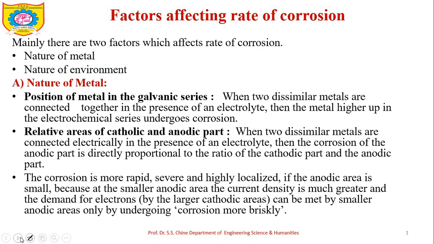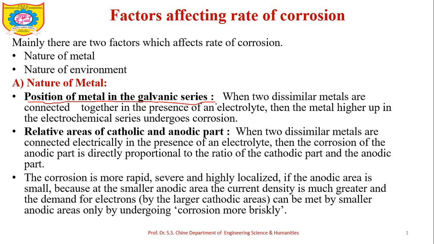So, what are the important factors? That is nature of metal and nature of environment. So, let us start with the nature of metal. In this, the very first factor is the position of metal in the galvanic series. We already have discussed the galvanic series. In this series, the metals at the top will act as an anode and get corroded, whereas the metals at the bottom of the galvanic series will act as a cathode and get protected.